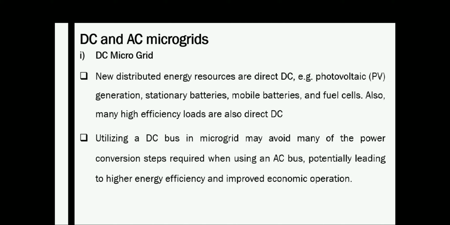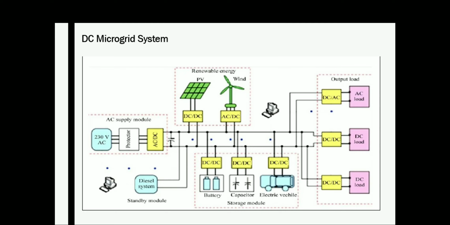So this is one of the schematics of a DC microgrid system. Here you can see that the main thing that differentiates DC microgrid and AC microgrid is that here you have a DC bus. In that DC bus you are connecting your loads or sources.